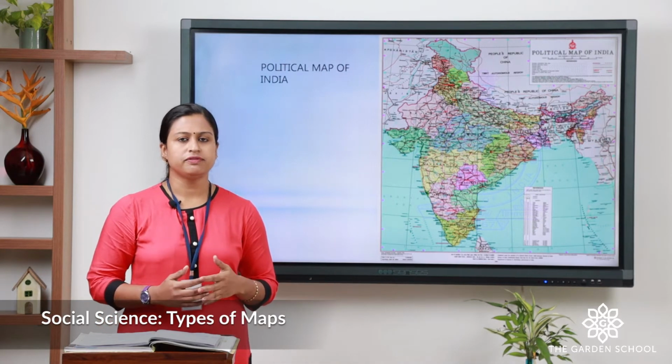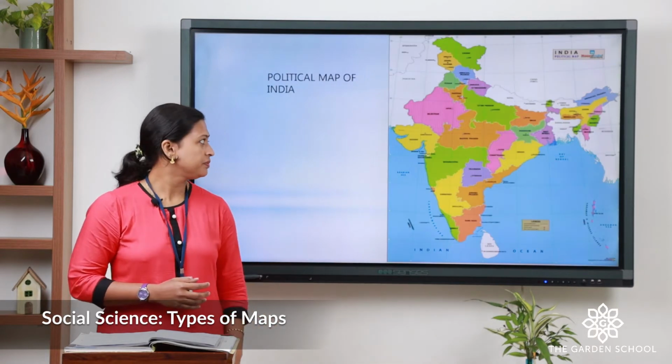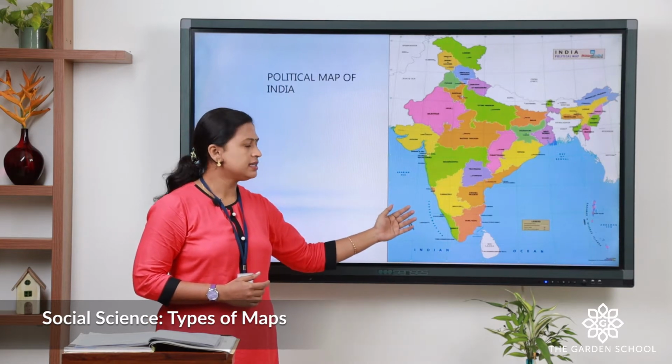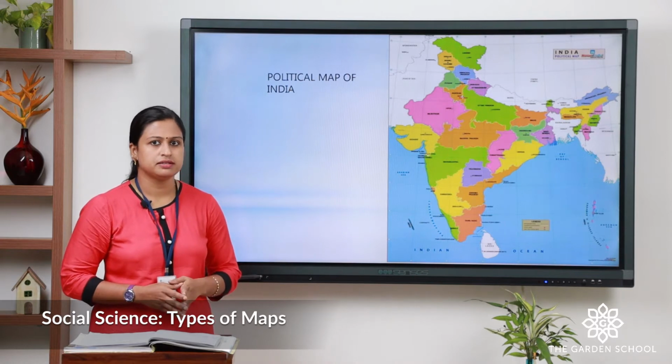For better location of the state, let us see this map. Here you can see the different states with their capitals. You can even see the national boundaries.